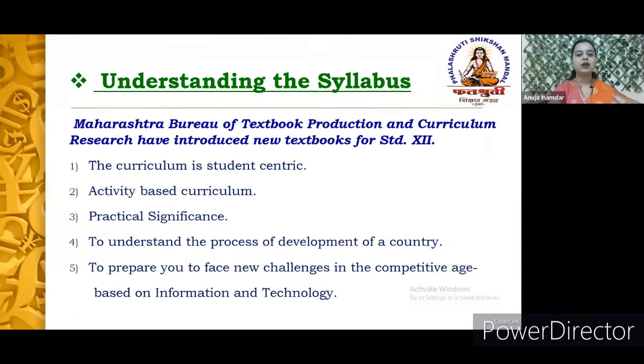Now, this year, the Maharashtra State Bureau of Textbook Production and Curriculum Research have revised the curriculum and also have introduced the new textbook for 12th standard. This year you have been introduced to two very popular and important branches of economics, that is microeconomics and macroeconomics.